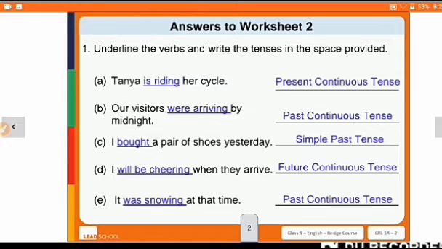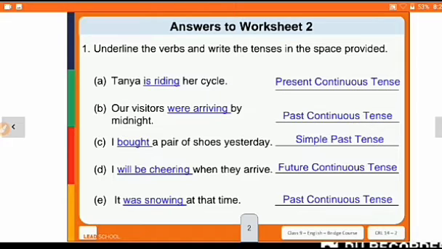The third one, I bought a pair of shoes yesterday. So that is our simple past tense, because here subject plus V2 means verb का second form use हुआ है. So that is our simple past tense. Then I will be cheering when they arrive. So that is our future continuous tense. Will be plus V1 plus ing. So it shows the continuous future tense.